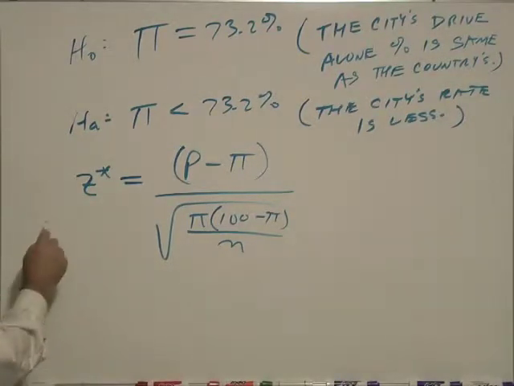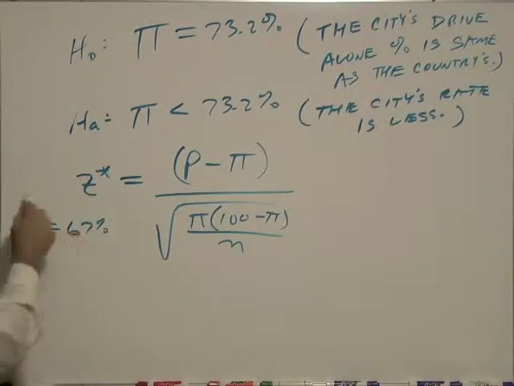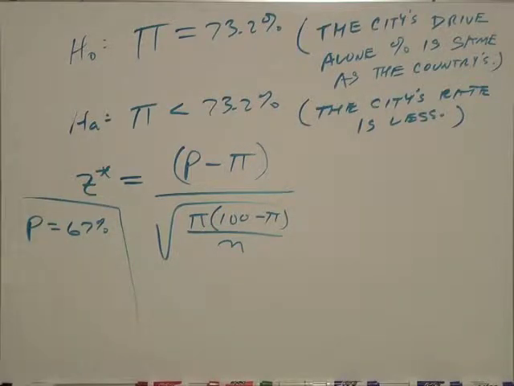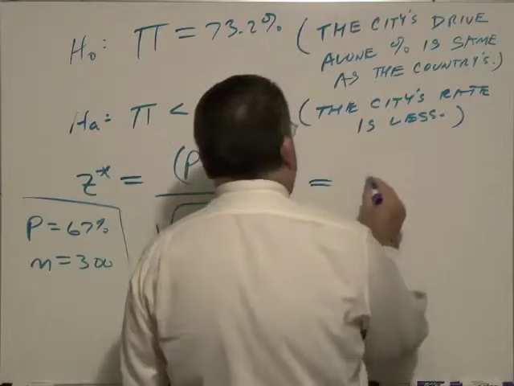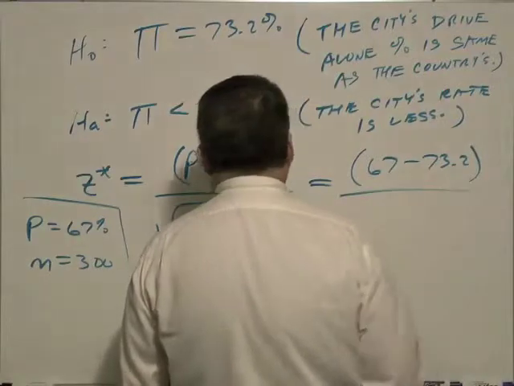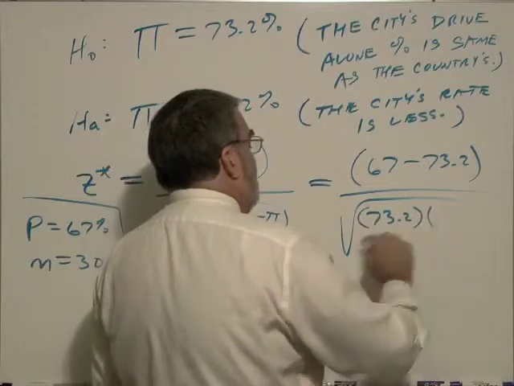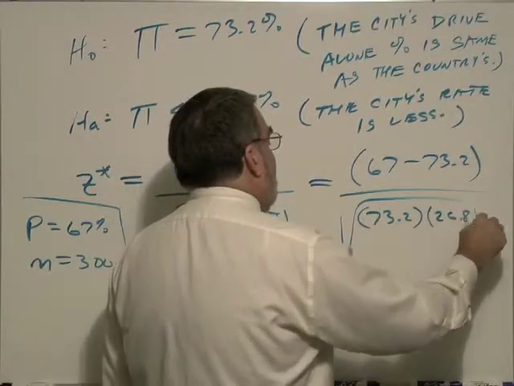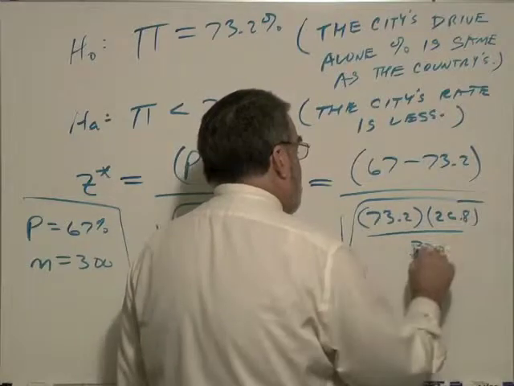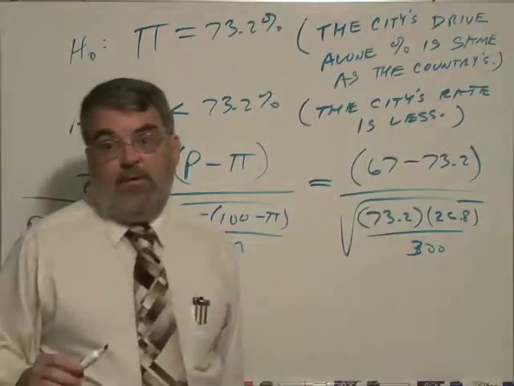Now, let me write the numbers in. The sample showed that 67% of the city is driving alone, and the sample size was 300, n equals 300. So if I plug this in here, I have (67 minus 73.2) divided by the square root of 73.2 times 26.8 divided by 300. The 26.8 comes from 100 minus 73.2.